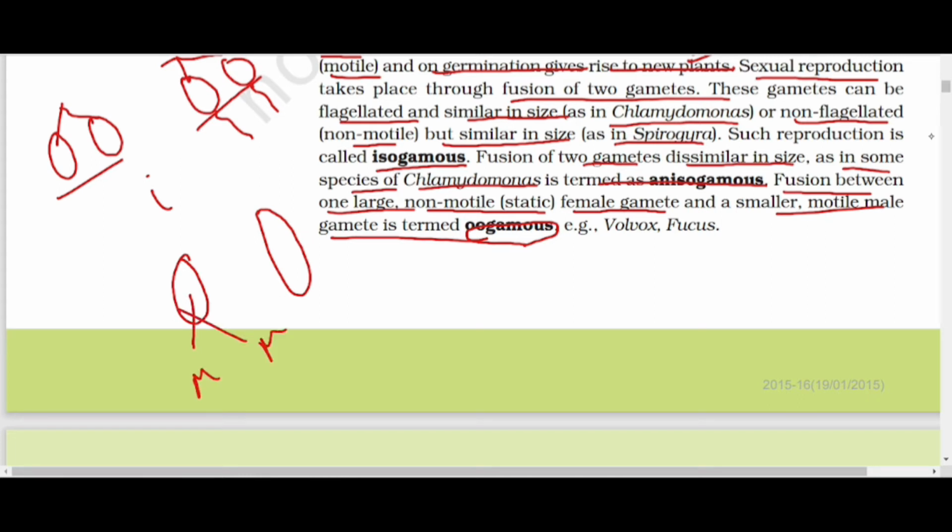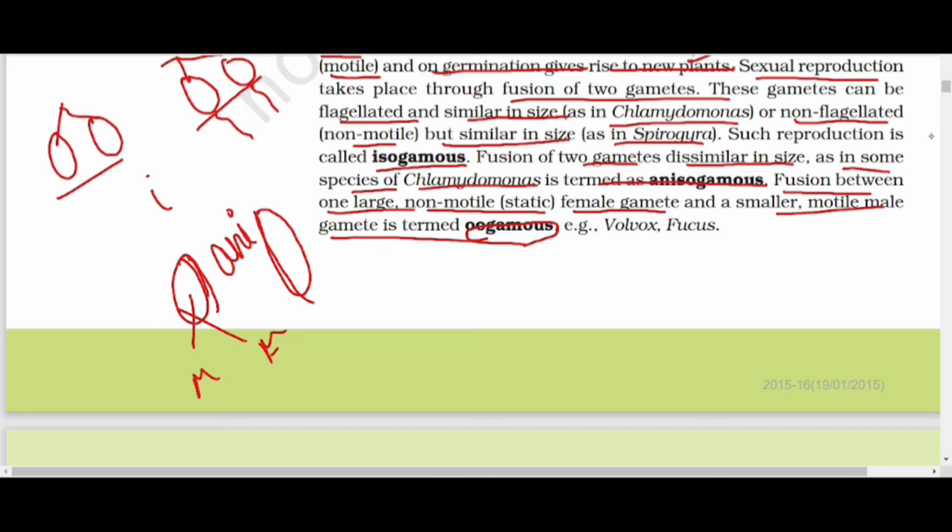It is not compulsory that the smaller one should be male and the bigger one female. The smaller one can also be female, and the larger one may be female or male. If one is smaller and the other is larger, then it is anisogamy.